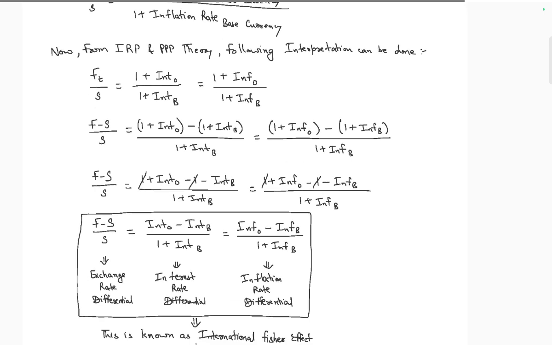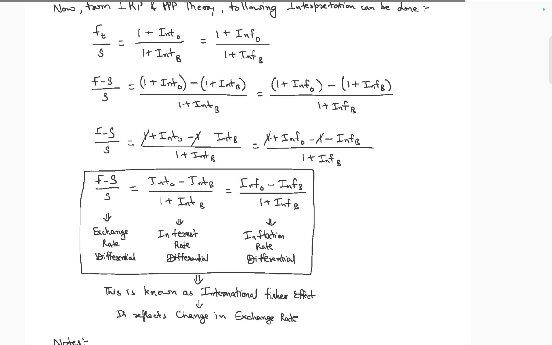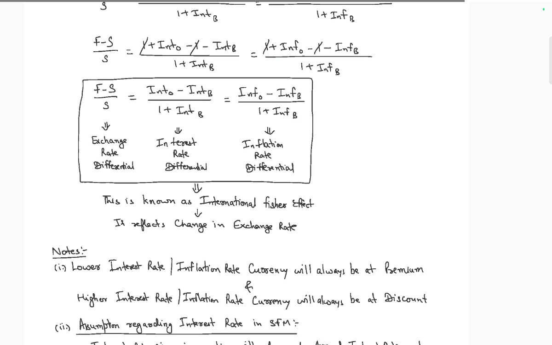And the currency FT minus S is equal to interest rate difference or inflation rate difference. International Fisher effect.